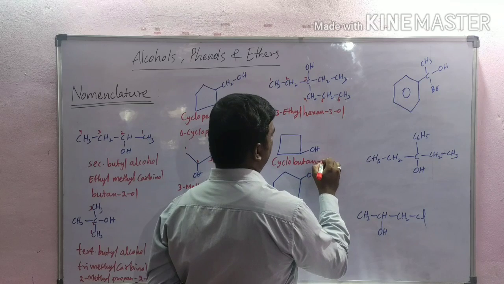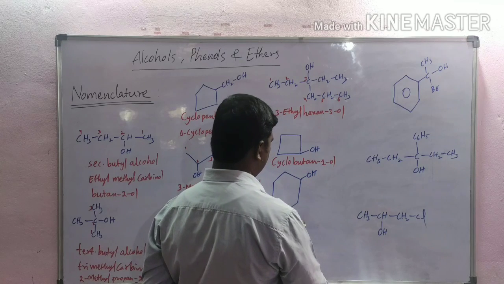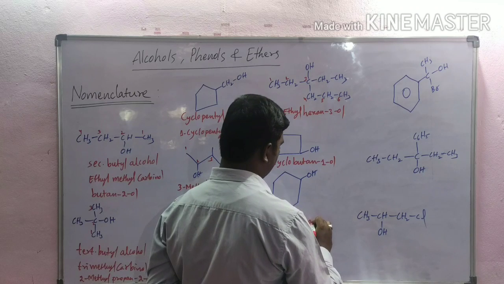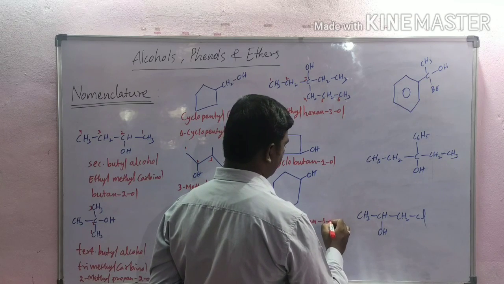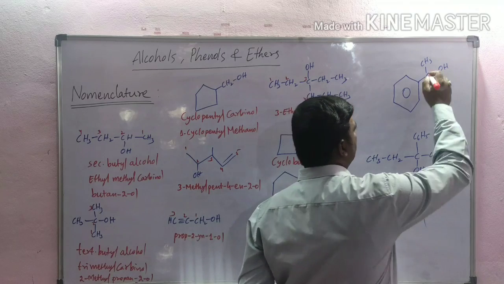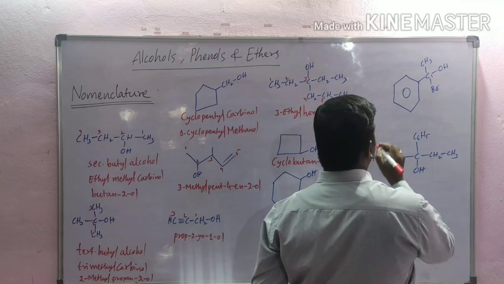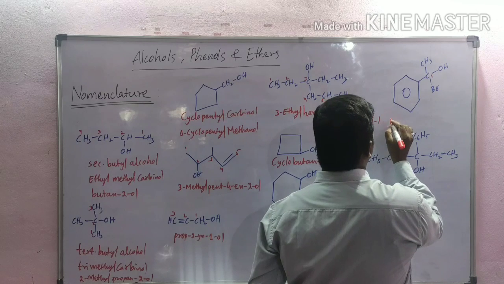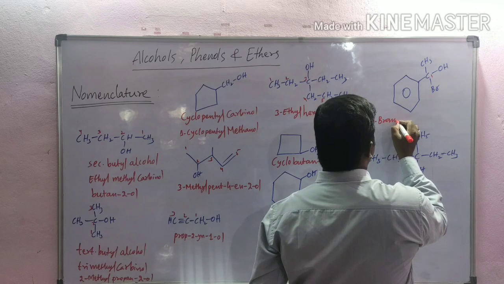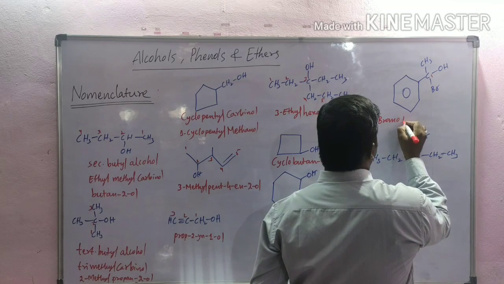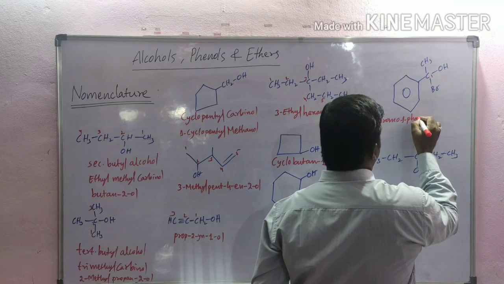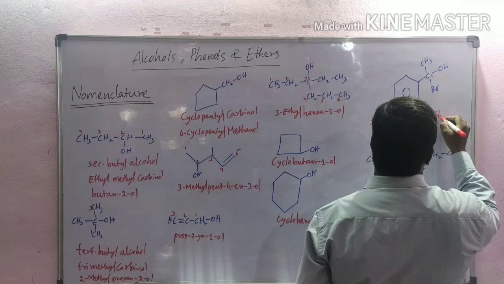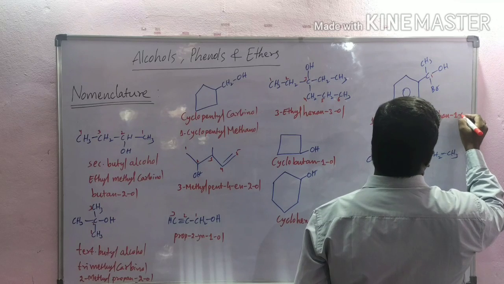And this one cyclobutan-1-ol. This is cyclohexan-1-ol. And next, this one 1-bromo, 1-phenyl ethanol.